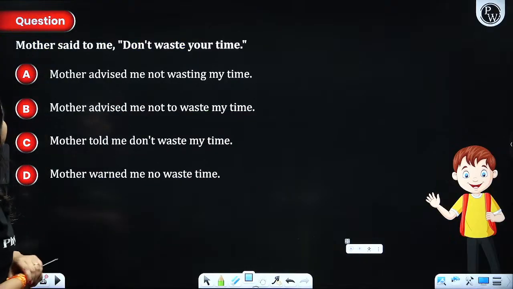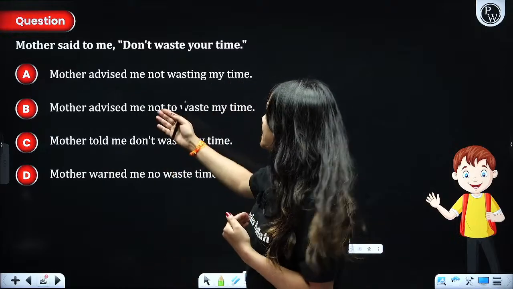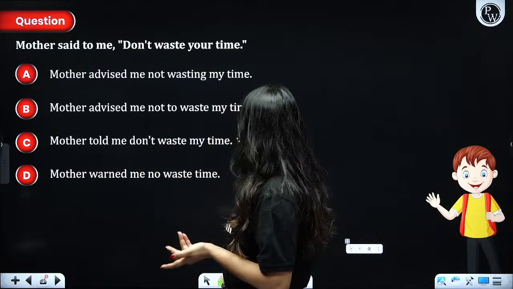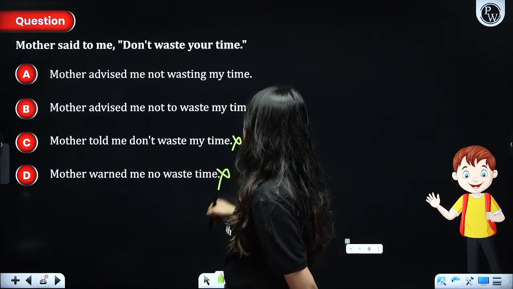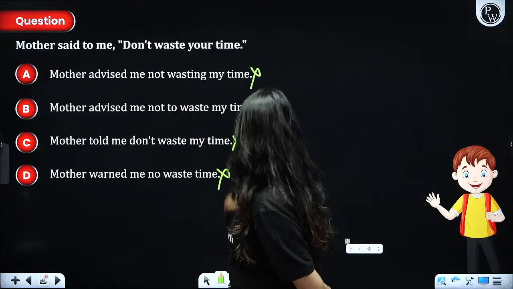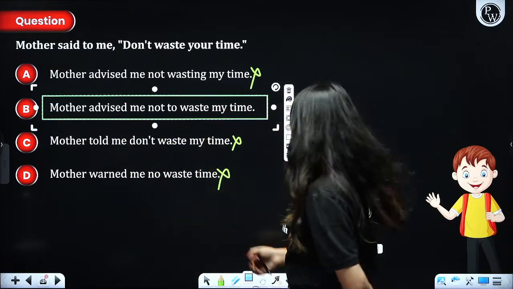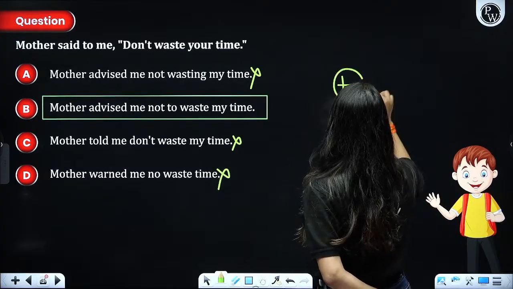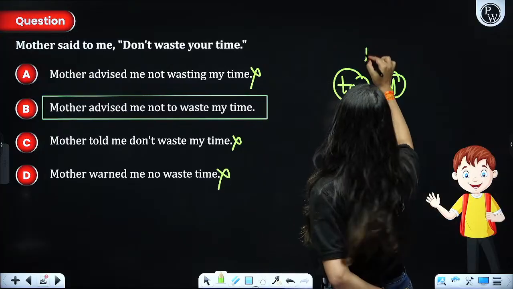All right. Next. Mother said to me, don't waste your time. Mother is telling me. So mother advised me, told me, don't waste my time. I'm not wasting mother's time. This is incorrect. Mother warned me, no waste. This is also incorrect. Mother advised me not to waste my time. Mother advised me to not waste it. Not at all. The most appropriate option is this, in which in interrogative sentences we have used to, not to waste time, along with the first form of the verb in reported speech.